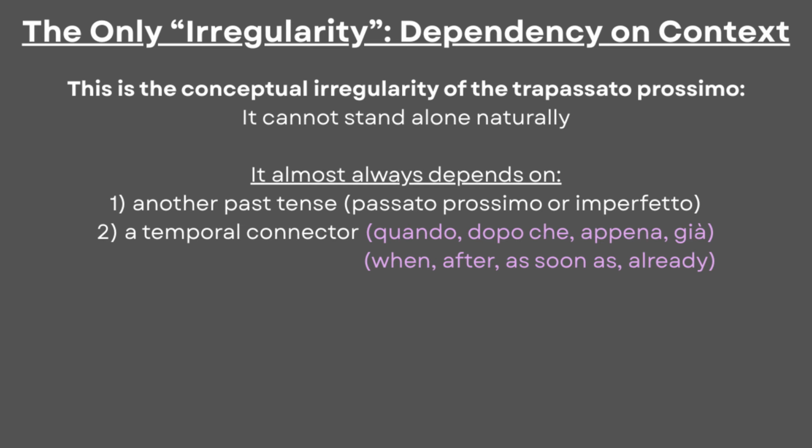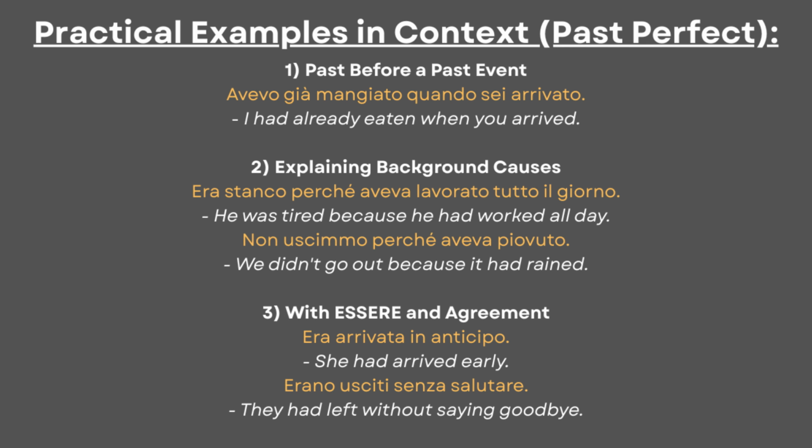After learning the system, we can see practical examples that encompass the uses of the Italian past perfect. Avevo già mangiato quando sei arrivato. Era stanco perché aveva lavorato tutto il giorno. Non uscimmo perché aveva piovuto. Era arrivata in anticipo. Erano usciti senza salutare.